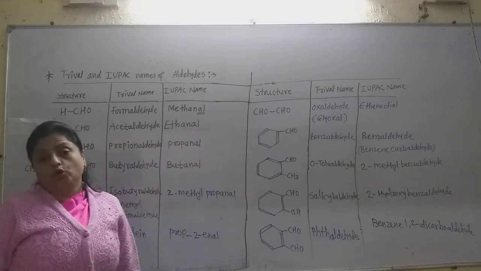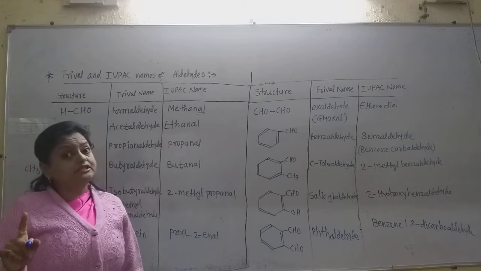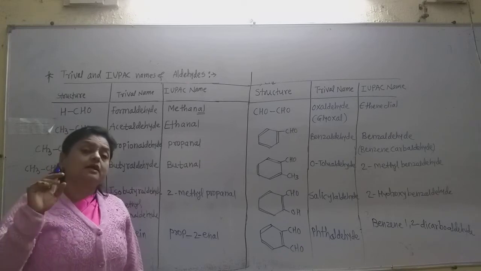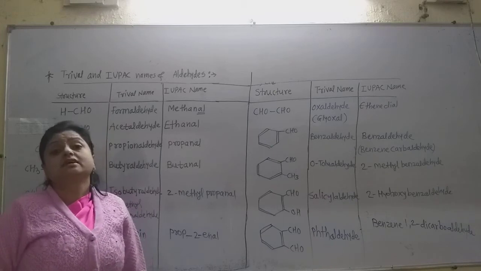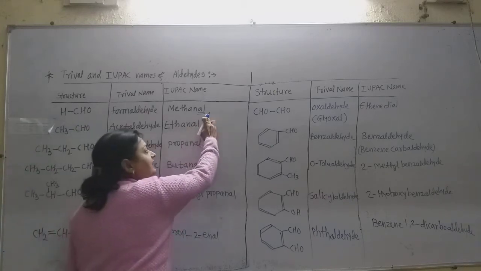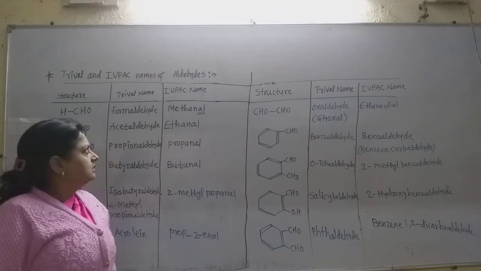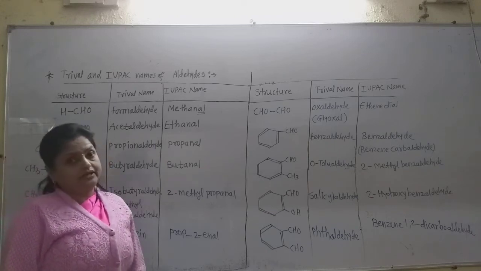Remember that in alcohol the suffix E of the alkane is replaced by OL in the IUPAC names, such as methanol, ethanol. But in aldehydes, the suffix E of the alkane is replaced by the al suffix. So it is methanal because it contains only one carbon atom.